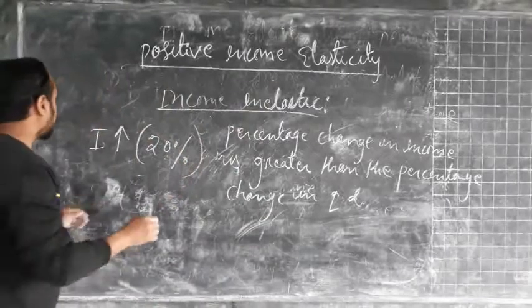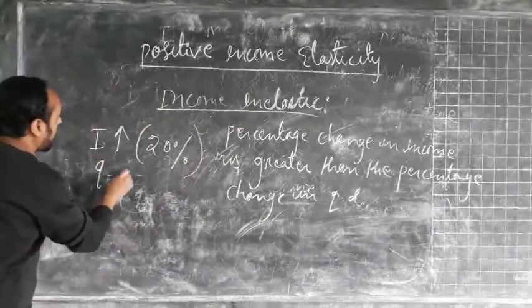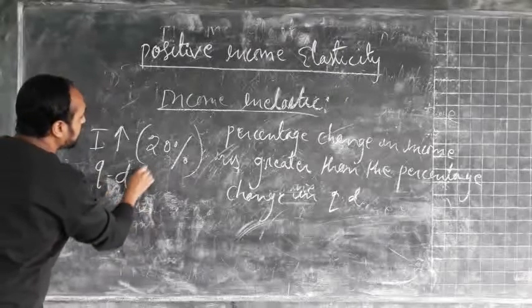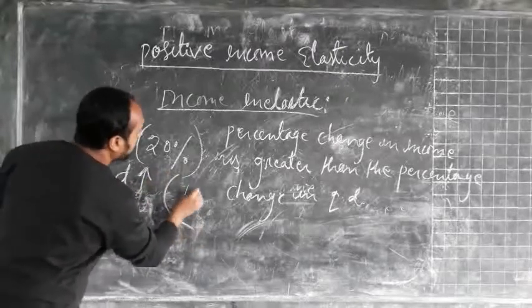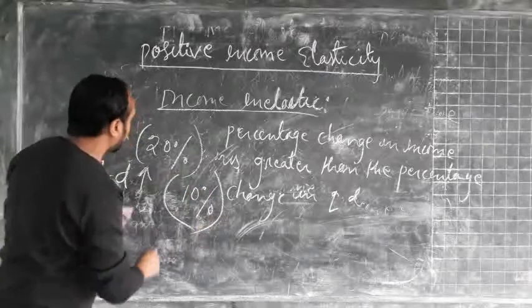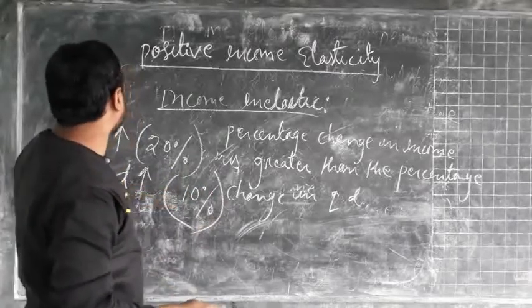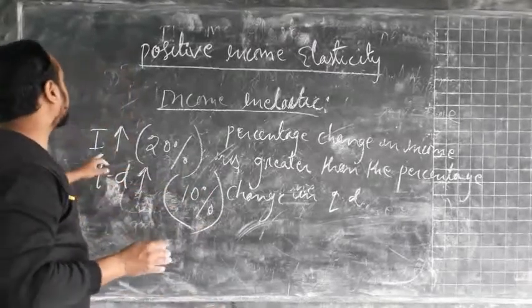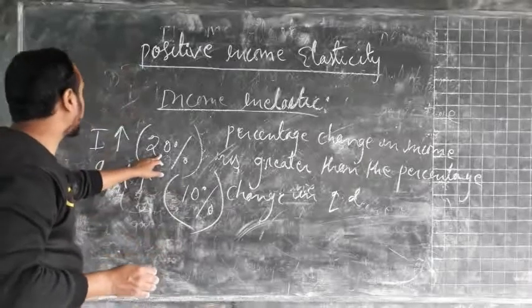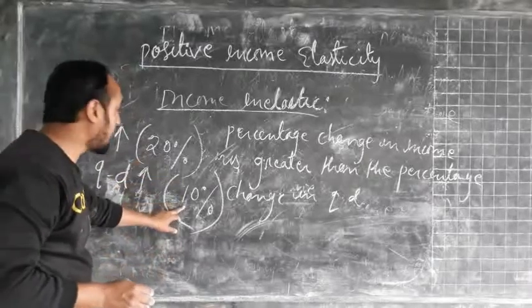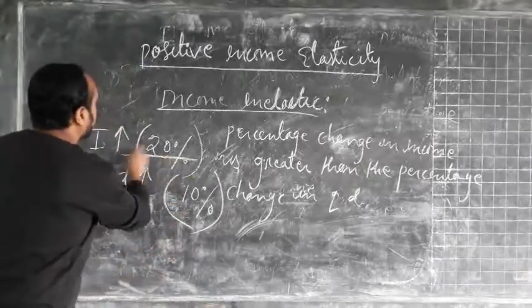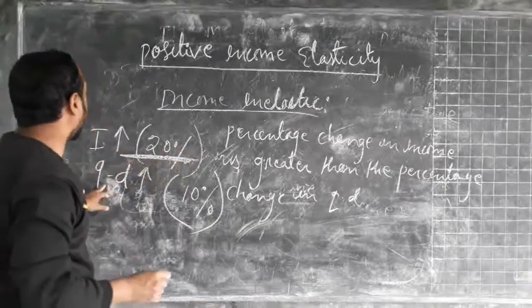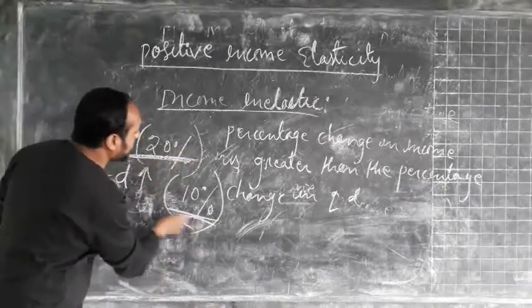Due to that, if the quantity demand is increasing by only 10%. So here if we compare, then we can see that the percentage change in income is greater than the percentage change in quantity demand. So your income is increasing by 20%, quantity demand is increasing by 10%.